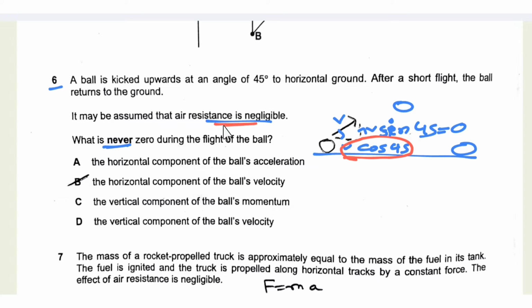That means there is no air resistance or other force in the horizontal direction, so the horizontal component of velocity remains the same. At this point, the vertical component of velocity is 0 but the horizontal component has some constant value. So the horizontal component of velocity is constant, and so it is never 0.